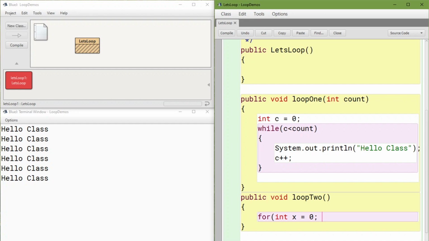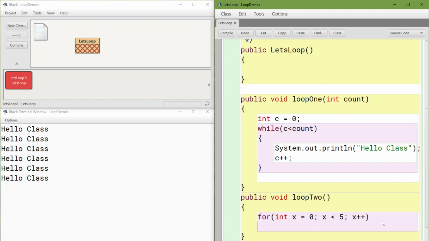For int x equals 0, let's go as long as x is less than the number 5, and then I have to have my increment, x plus plus. So those 3 things go into the for loop: first, you create the variable that you're going to loop with, then you say do something as long as this is true, and then you increment that variable.